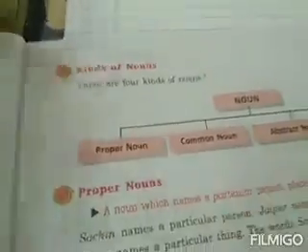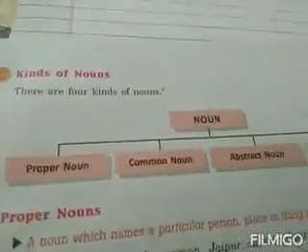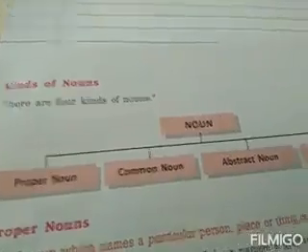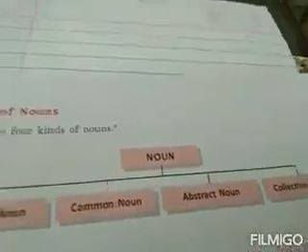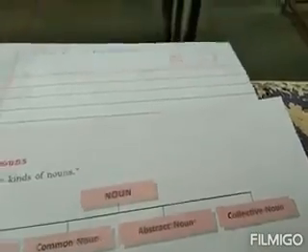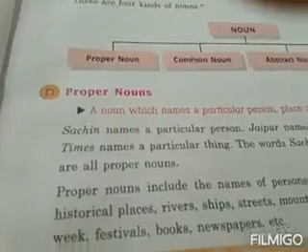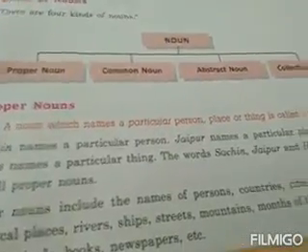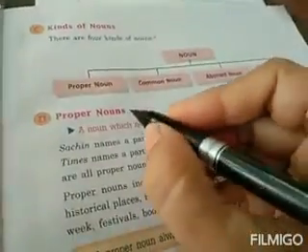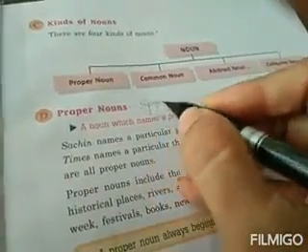Now further, there are different kinds of nouns. There are 4 kinds. First one is proper noun. Second is common noun. Third is abstract noun. And fourth is collective noun. Now let us see what are proper nouns. A noun which names a particular person, place or thing is called a proper noun. It is also called a special name. It is a special name of a person, place or thing.